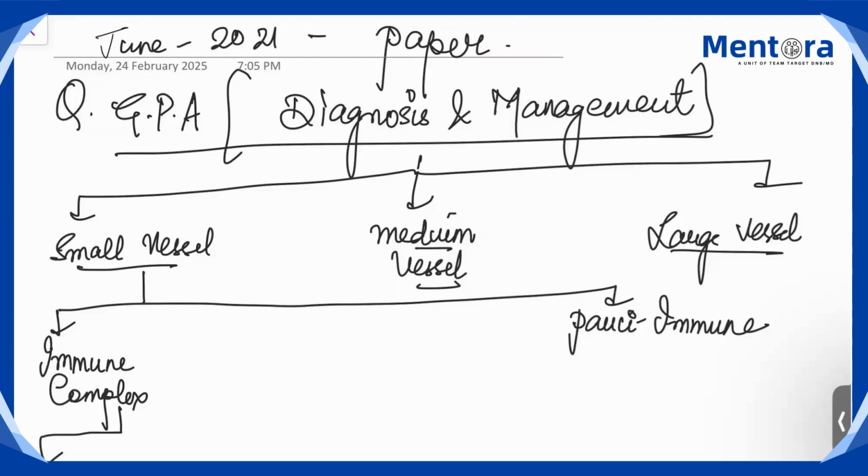Henoch Schonlein purpura. Then we have cryoglobulinemia, and third we have Goodpasture syndrome. So all these are immune complex vasculitis.